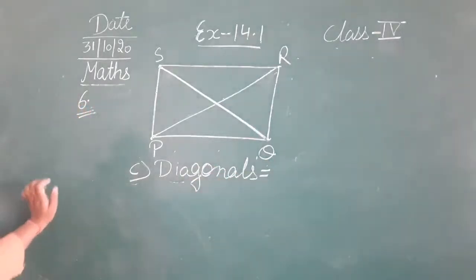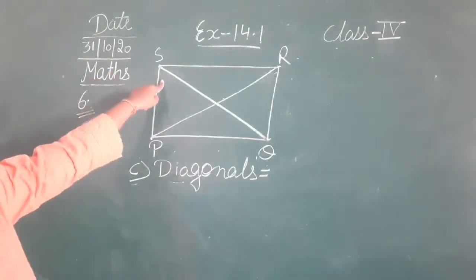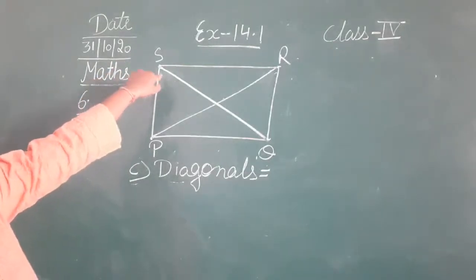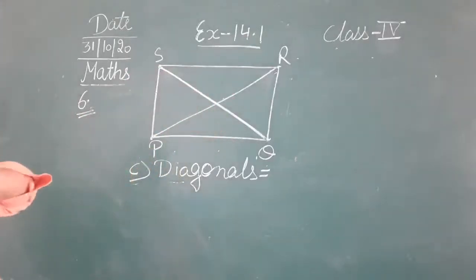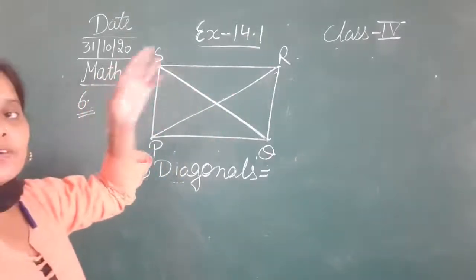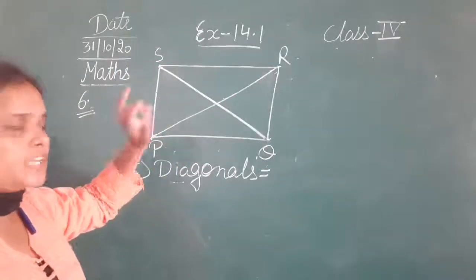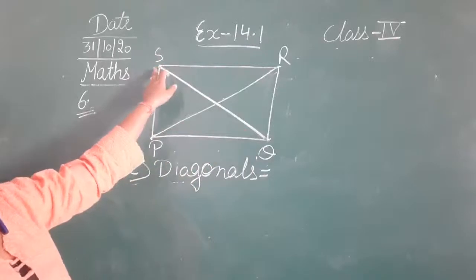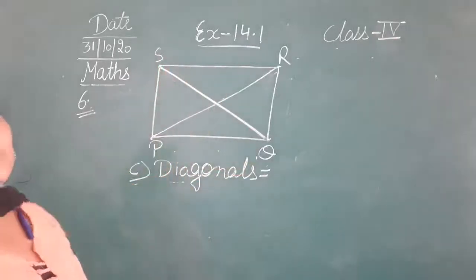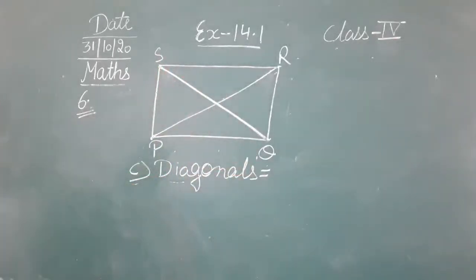Diagonals means the line that is drawn from the two opposite vertices of a rectangle or of a quadrilateral. चाहे वो rectangle हो चाहे वो square हो, एक line जो दो opposite vertices को आपस में join करते हैं. Line that joins the two opposite vertices of a quadrilateral, whether it's a rectangle or a square, it's a diagonal. So इसमें diagonals कौन से हुए?